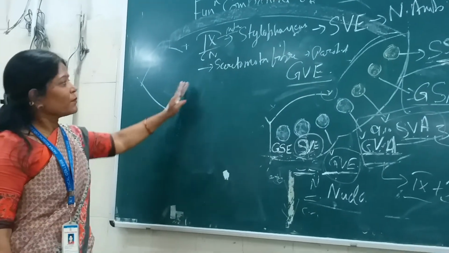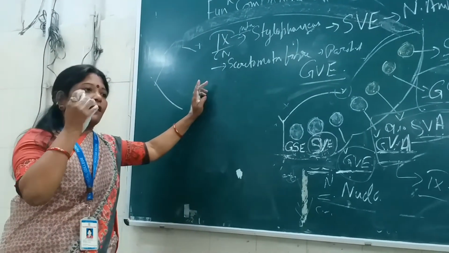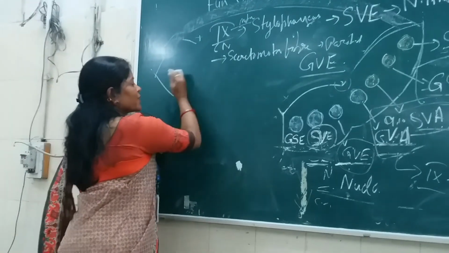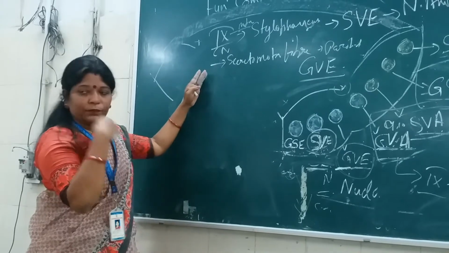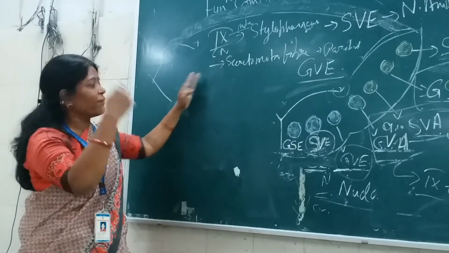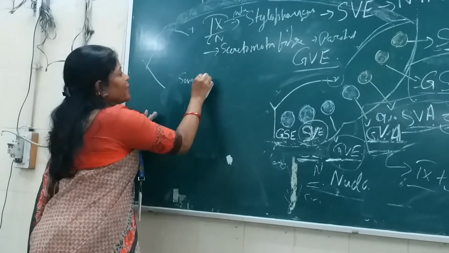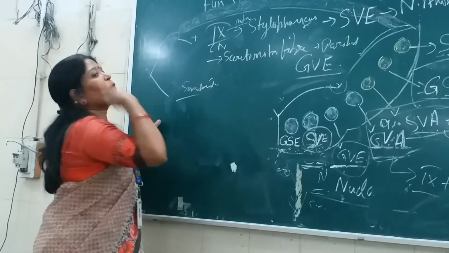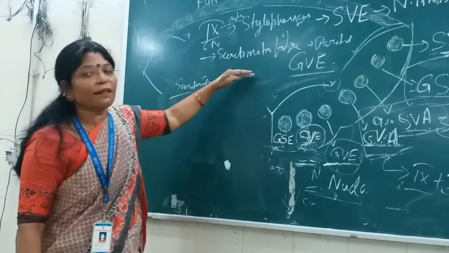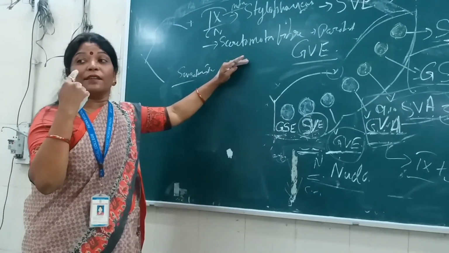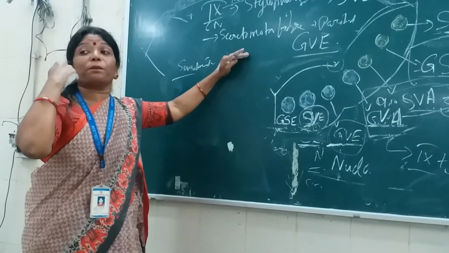Okay. Now, the ninth cranial nerve from the posterior part of the pharynx. Now come the sensation, afferent fibers. Sensations from the posterior part of the pharynx are carried by the ninth cranial nerve. Again, afferent supply from the posterior part of the pharynx.